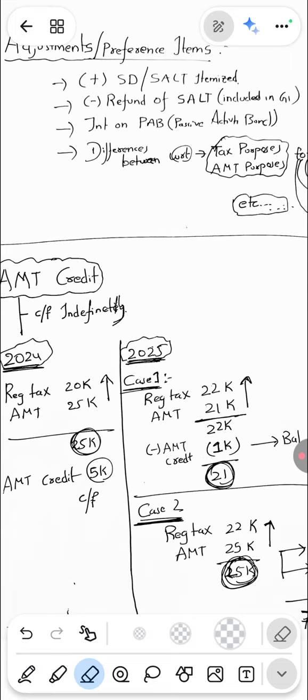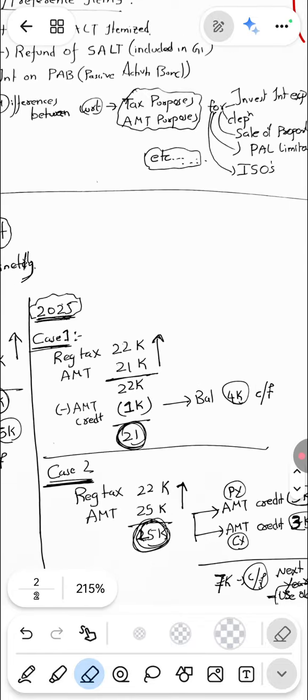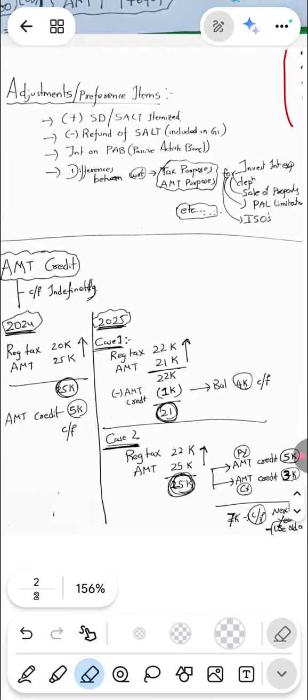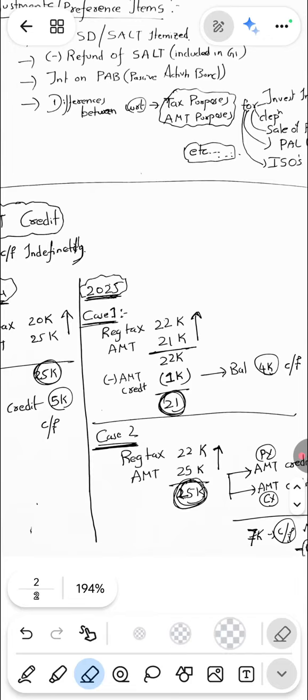So current year tax is 22k. From that AMT credit, out of 5k we are using only 1k. The balance 21,000 is what you are paying. So the balance 4k is carried forward to next year, again indefinitely. In scenario 2, we will see again. The regular tax is 22,000, AMT is 25,000, whichever is higher, 25 you will be paying. Here the regular tax is 22, yet we are paying the AMT tax.